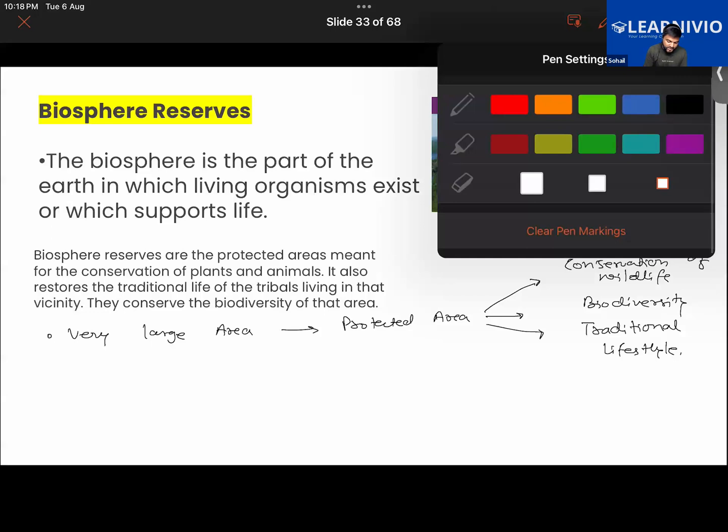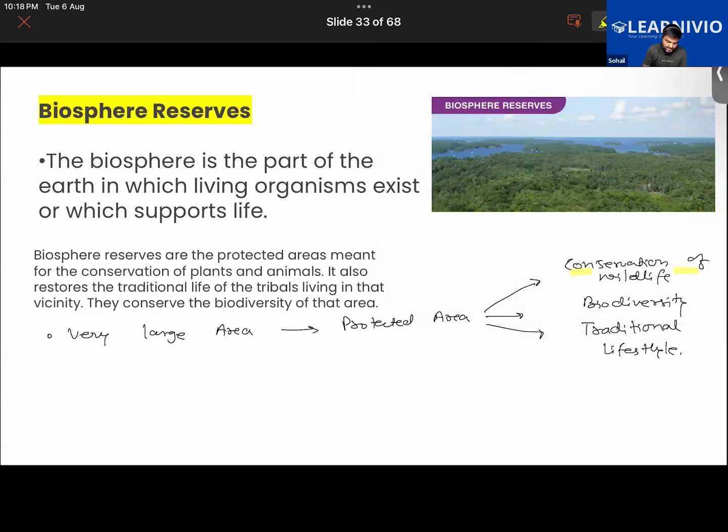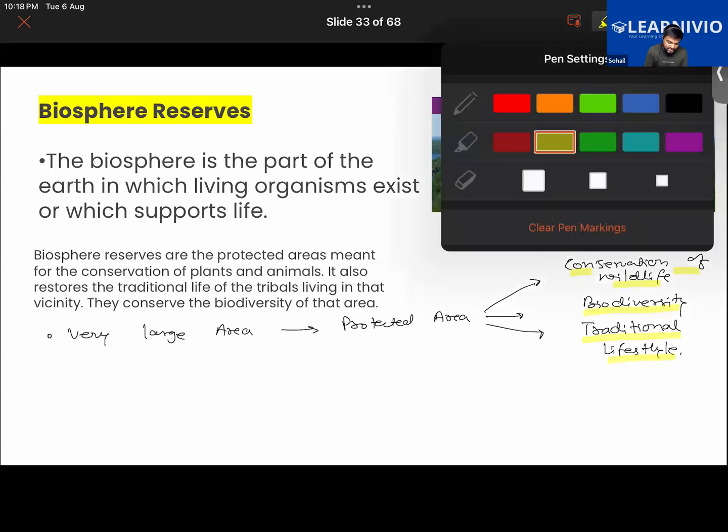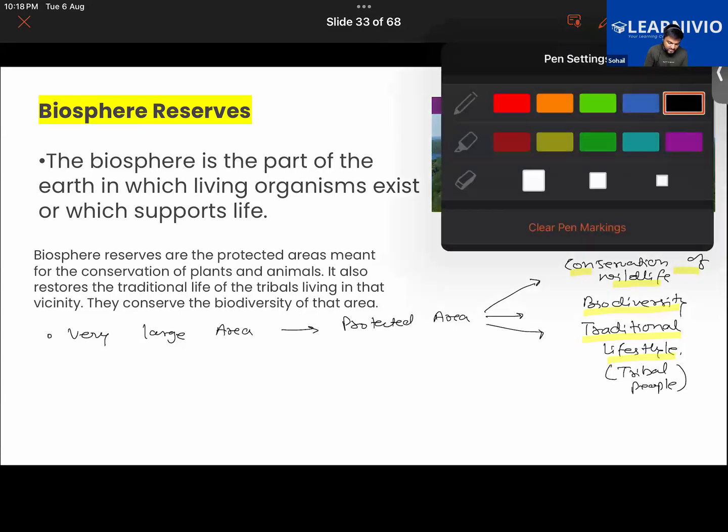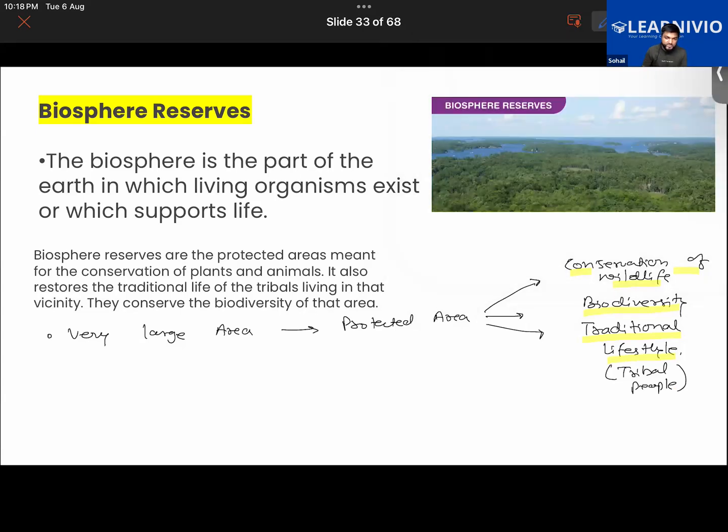It is meant for conservation of wildlife, for biodiversity, and also to conserve the traditional lifestyle of the tribal people living in that region. So that their culture is not lost, and their rights are also not curbed.